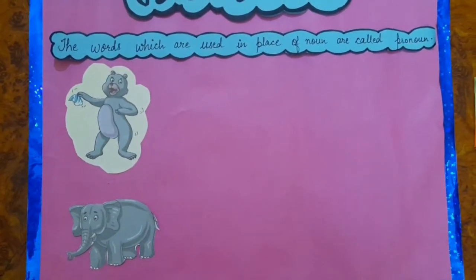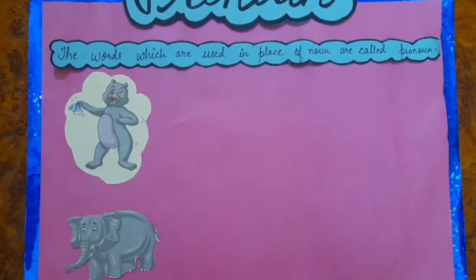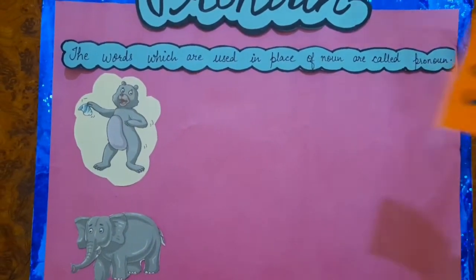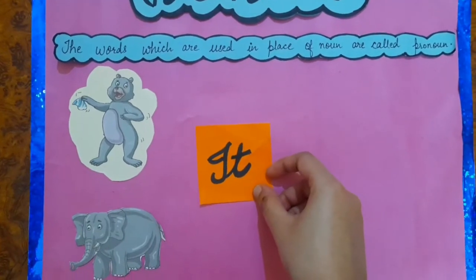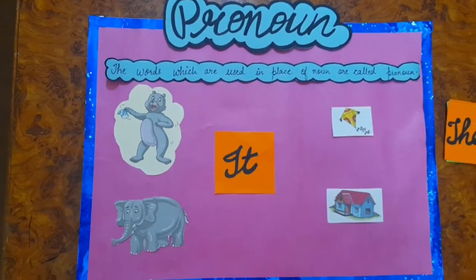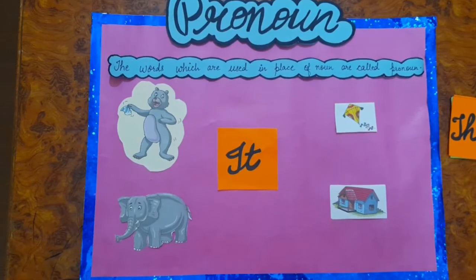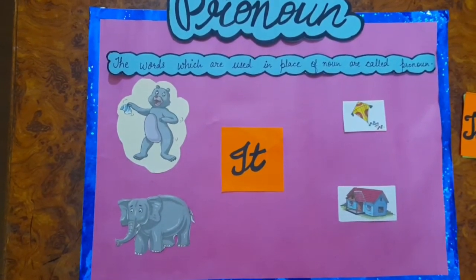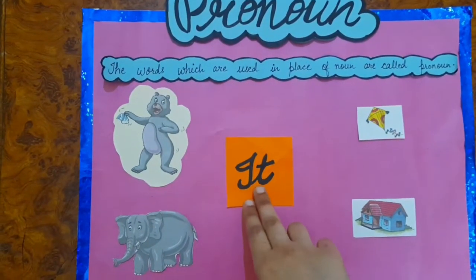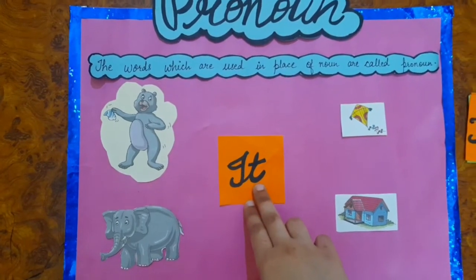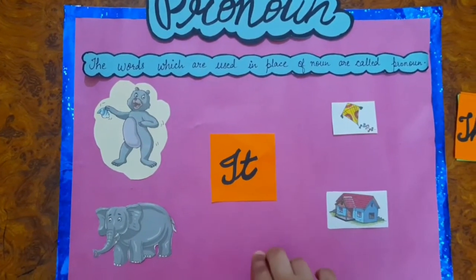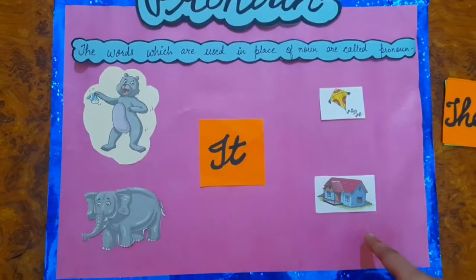So students, in place of animals, we use the pronoun it. So in place of things also, we are going to use the word it. Okay? We will use the pronoun it with animals and things.